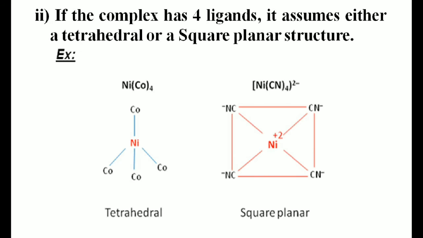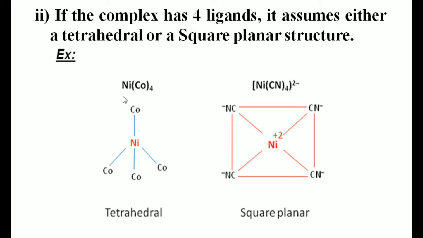For example, students, if the complex compound has four ligands, it may form a tetrahedral or square planar structure. So the complex has either tetrahedral geometry or square planar geometry.